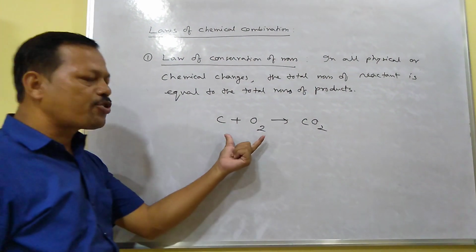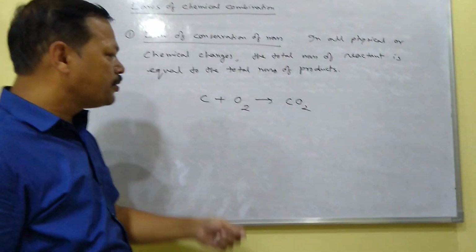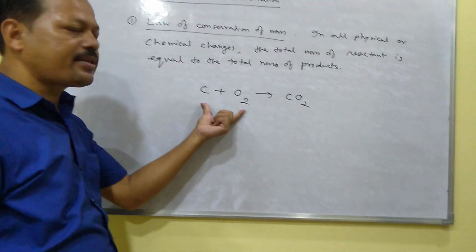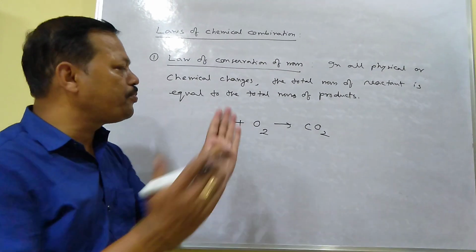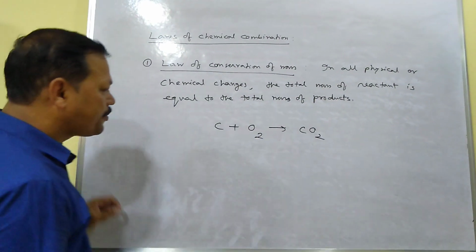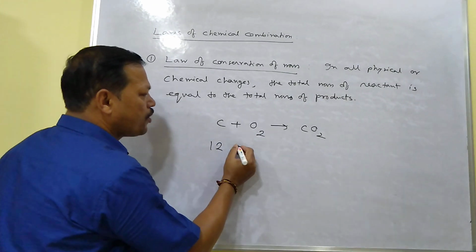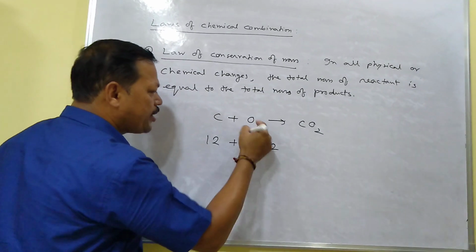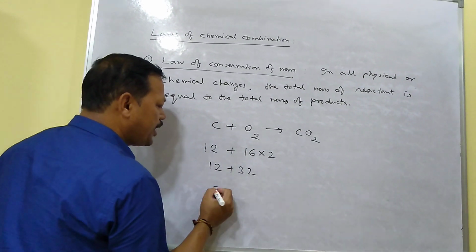If you determine the mass of the reactants, here carbon and oxygen are reactants and carbon dioxide is the product, and you determine the mass of the products, then you will get the mass of reactants equal to the mass of products. Carbon mass is 12, oxygen mass is 16 into 2, there are 2 oxygen. So you will get 12 plus 32, which is 44 gram.